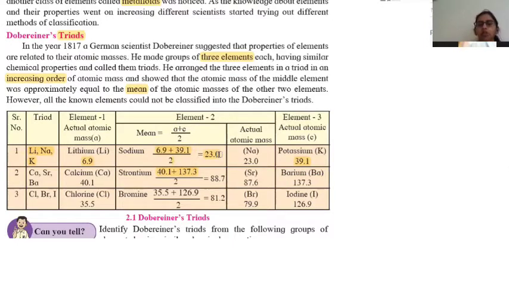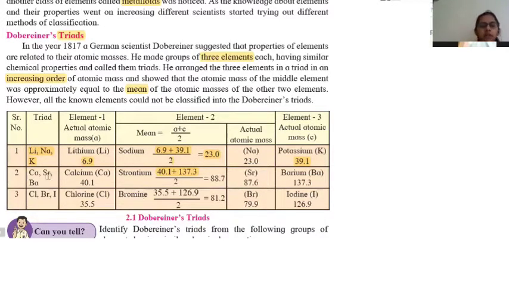So he grouped the elements into three, and he took the average mass of the first and third element so that he could find out the atomic mass of the element placed in the middle of the series.